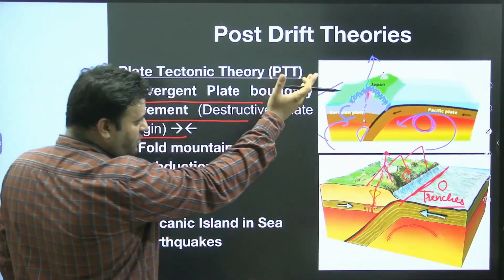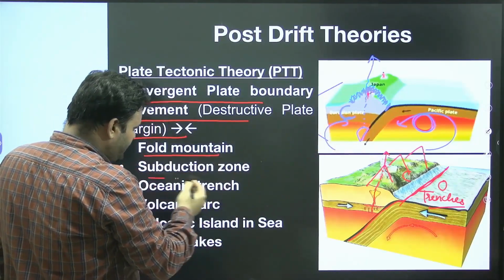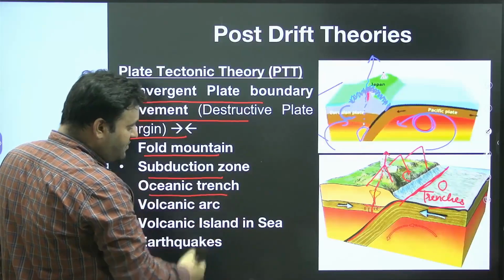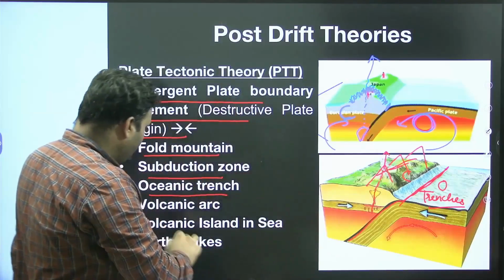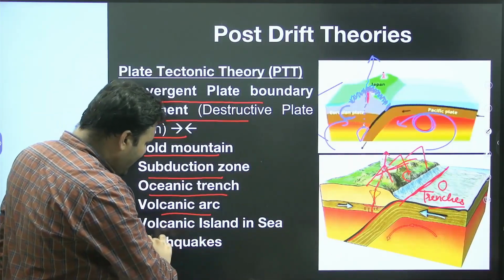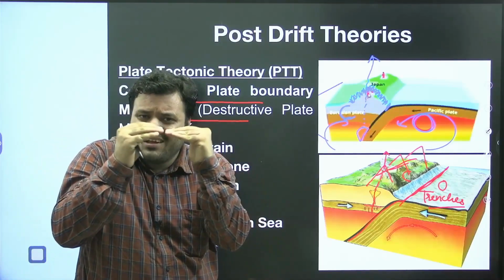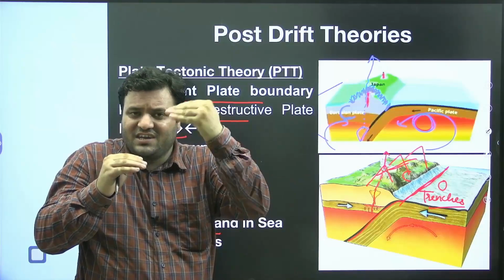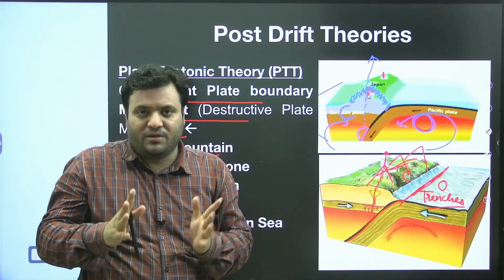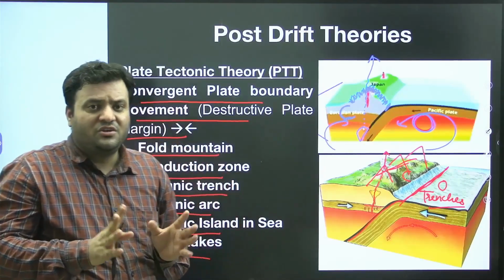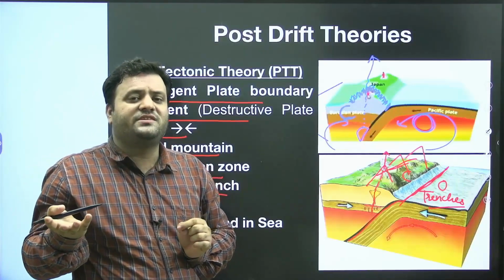So when we have a continental and oceanic convergence, we'll have a formation of fold mountains, a subduction zone, and oceanic trenches. Similarly, here you can have a volcanic arc, and a volcanic island in the sea could be formed. When the two plates collide, there will be a shaking of the plate. The shaking of the plate is termed as what? Earthquake. When the plate vibrates, that is an earthquake.